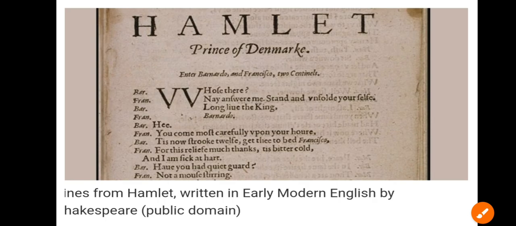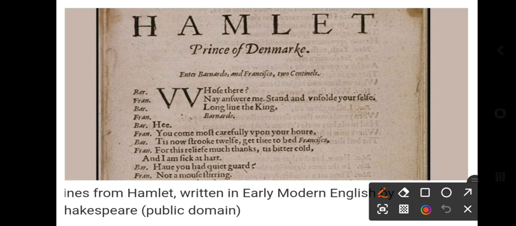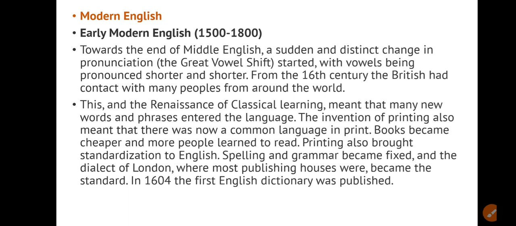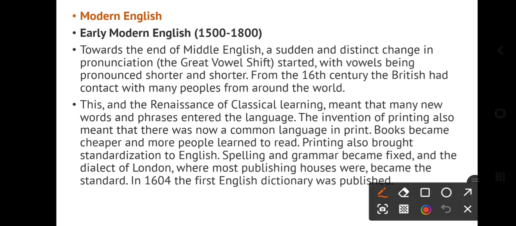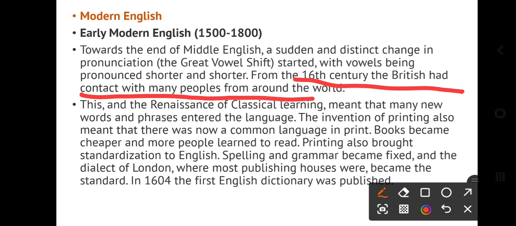Now, this is early modern English, right? That is the 16th century. Let me remind you, the very important part of the 16th century is that the British had contact with many people.